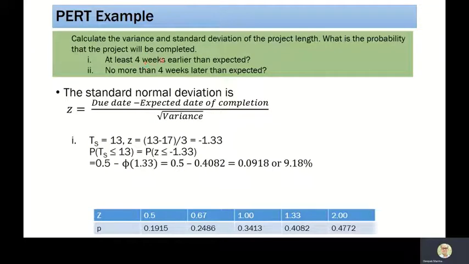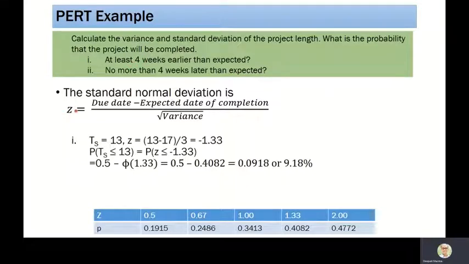Oh, so this should be days, not weeks. So this is a typo mistake. So you consider this as 4 days. So at least 4 days earlier than the expected time. So if 17 is the expected time, then 17 minus 4. So what is the probability that we can finish in 13?